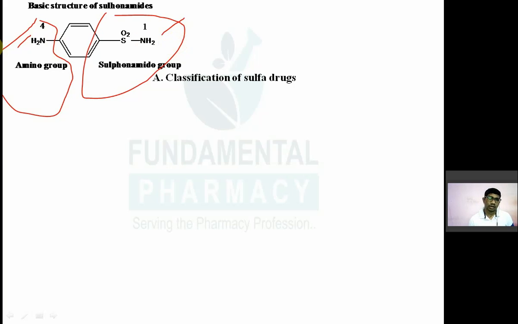If there is substitution on this fourth nitrogen, that means on the nitrogen of the amino group, it is known as N4 substituted sulfonamides. So we'll see the classification first.